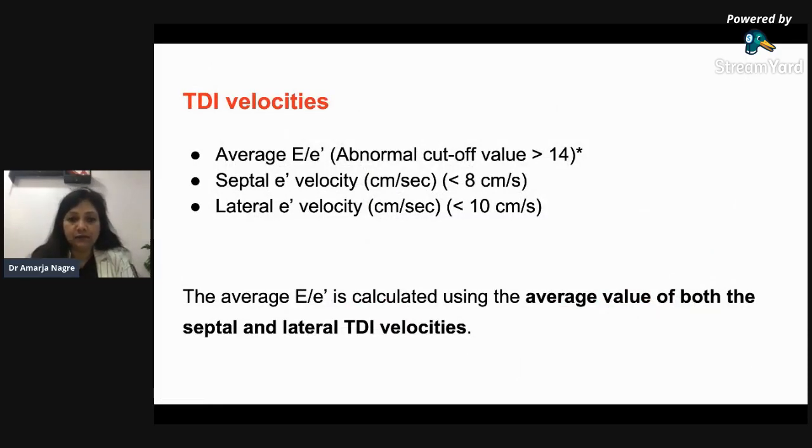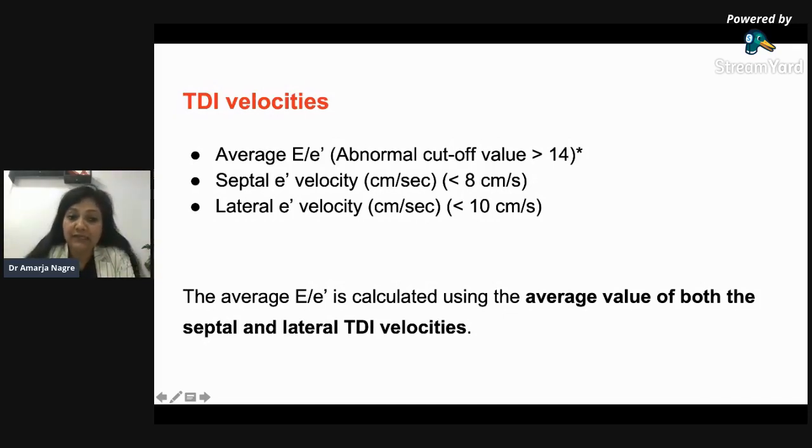So there are values which we have to know. The normal septal E prime is less than 8 centimeters per second, 7 also they take, 7 or 8 centimeters per second, and lateral E wave velocity is less than 10 centimeters per second. So if you find it less than this, then that also we will see.